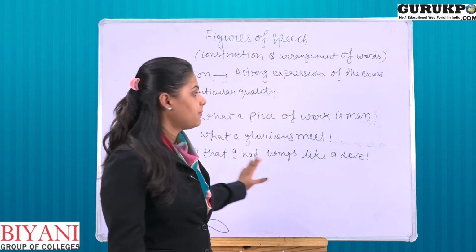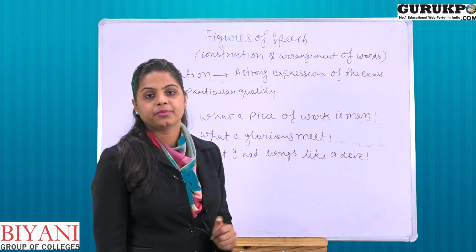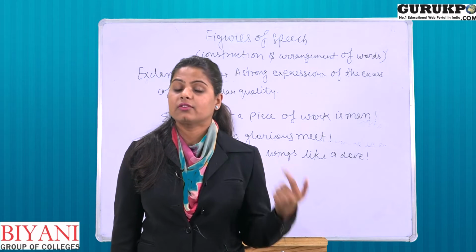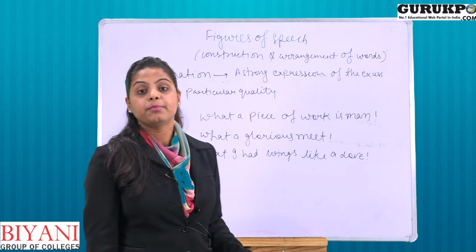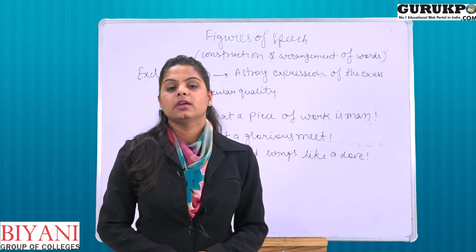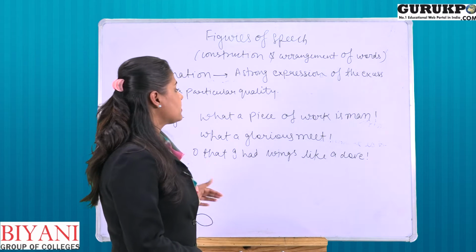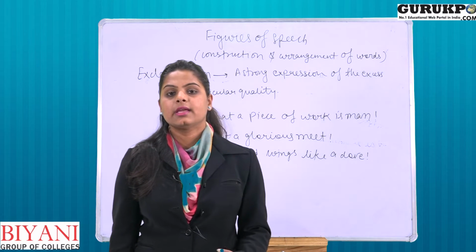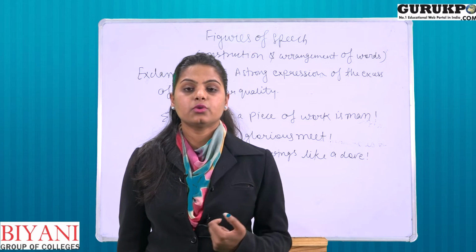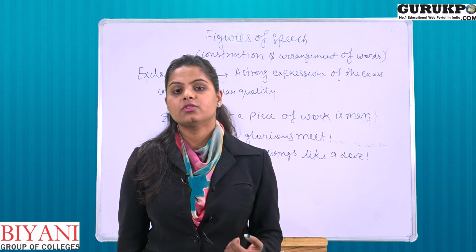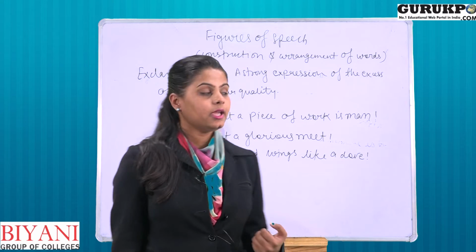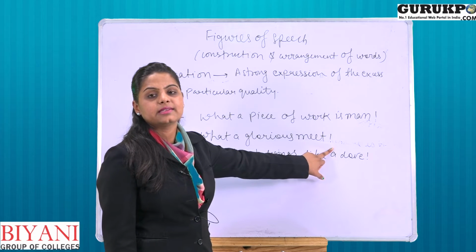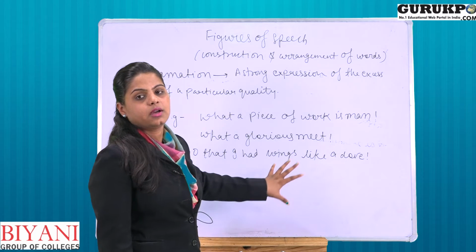For example, if I say, what a piece of work is man. So here the speaker is actually using the exclamation by saying that what a piece of work is man, that is actually created by God. Okay, the next statement is what a glorious meat. So whenever we are using WH words, how, what, when, these kind of words are actually the parts of exclamatory words. Okay, so here by using this kind of sign, we can say that the sentence is exclamatory and the figure of speech is exclamatory.